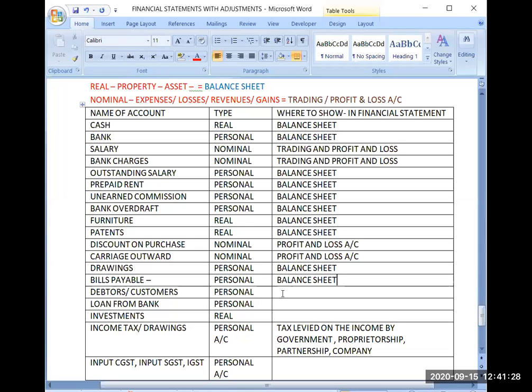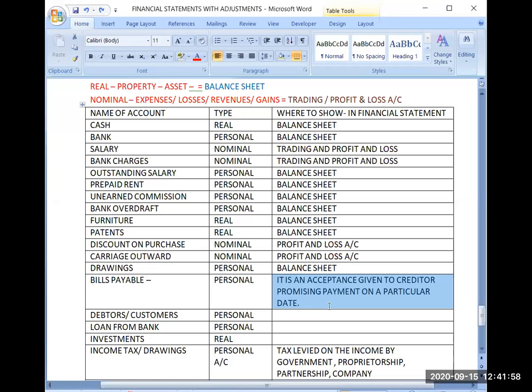Yes. Okay. Now debtors and creditor customers. These are all also personal accounts. Yes, very good. Bills payable, I explained a few minutes back. The meaning was also written. Let me help. This is the meaning of bills payable.